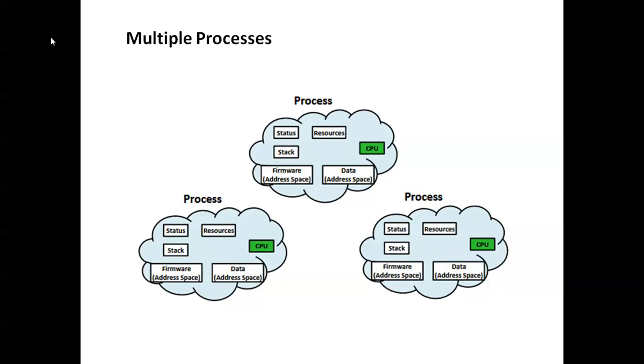In multiprocess, every process has its own CPU, resources, status, stack, firmware, and data. Similarly, the processes are connected, and multiple processes combine together to do some particular application. That is multi-process.